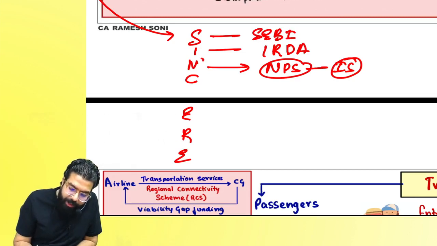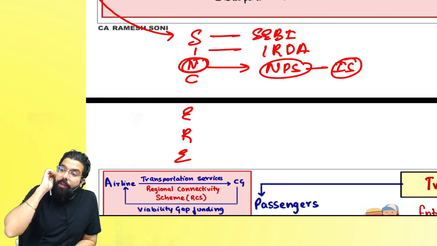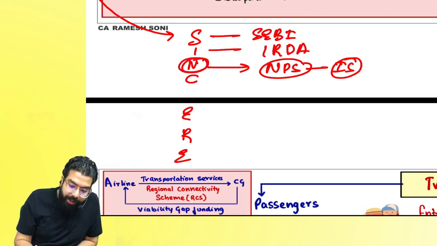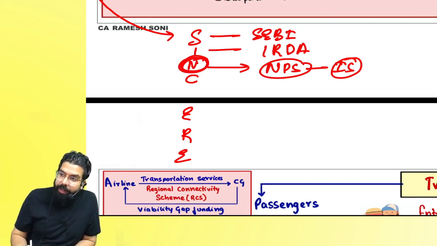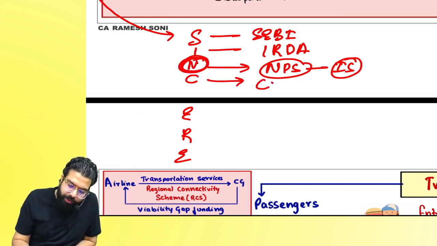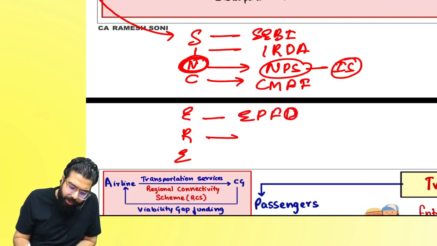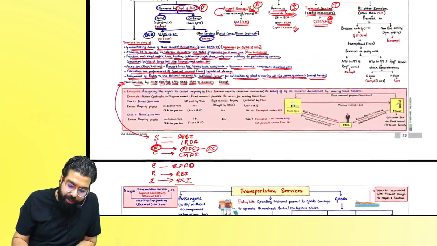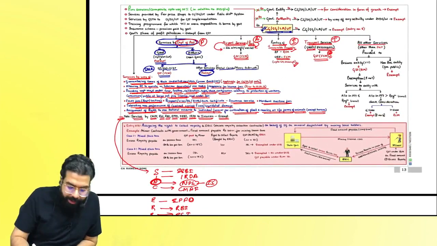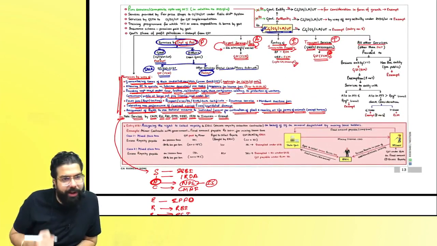NPS is in the insurance chart. Then C for Coal Mine Provident Fund, E for EPFO, R for RBI services, and E for ESI services are always exempted.